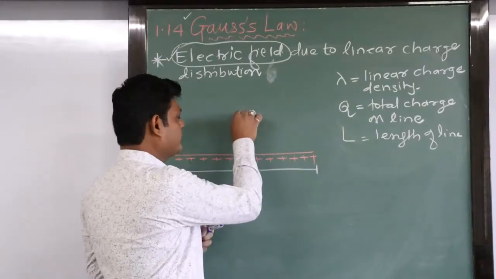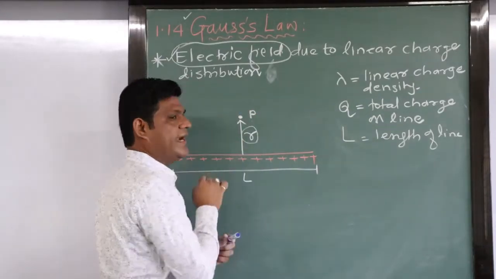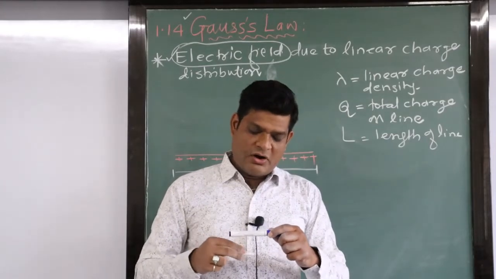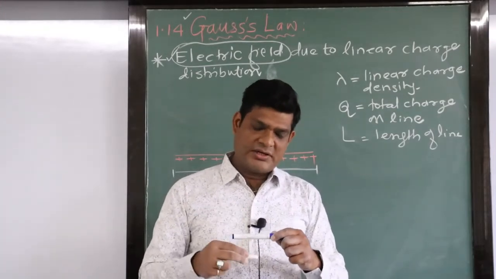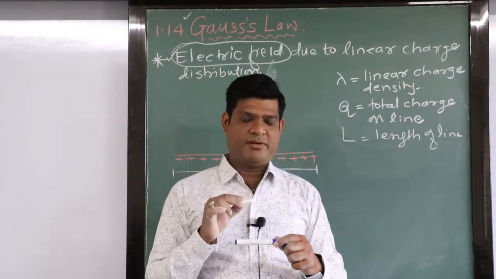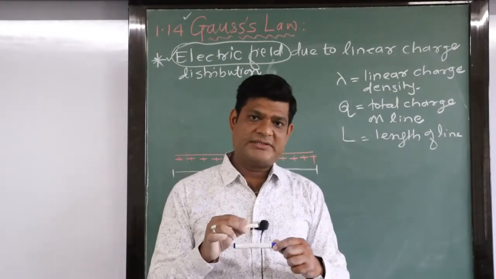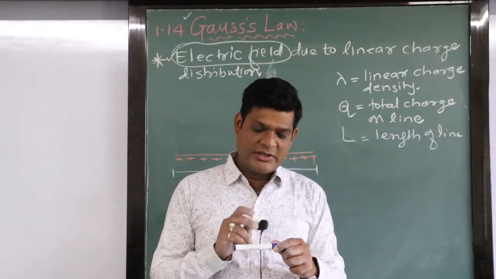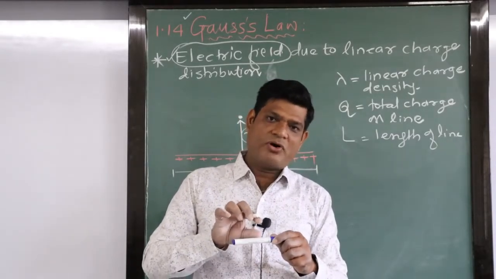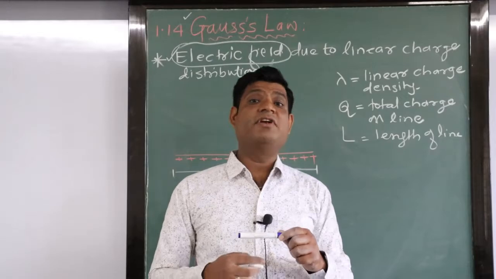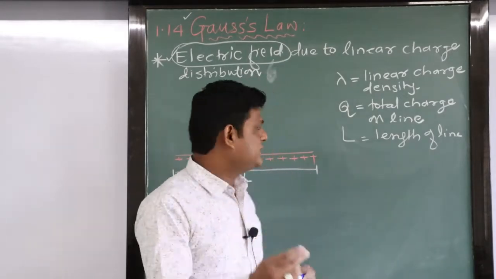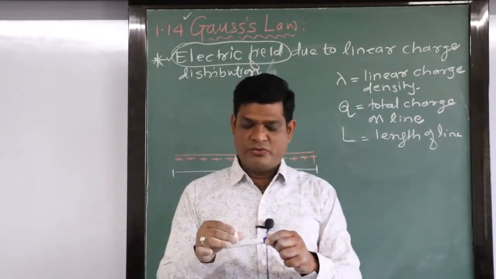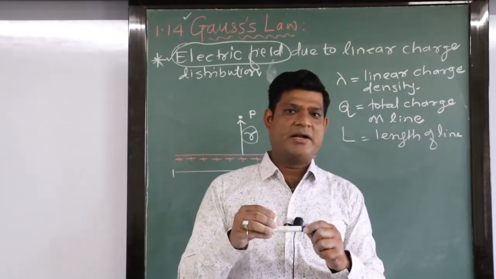At point P, considering r as the radius, we can draw one circle. On the circumference of that circle, the electric field is the same, because all the points are at the same distance r from the line. Consider another point Q at the same distance r.